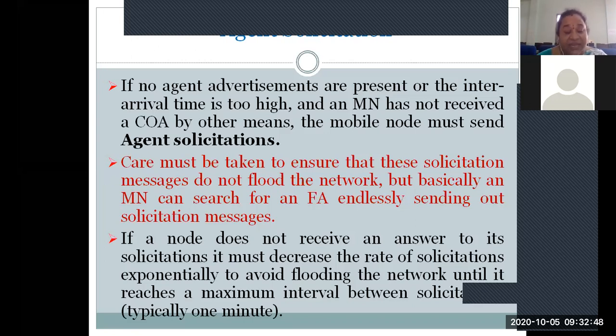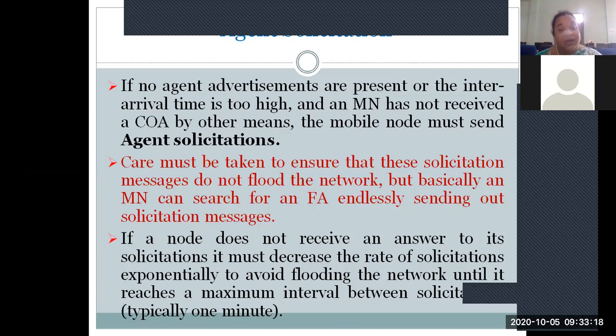But if agent advertisement is not available, and we are not able to identify any agent to allocate a COA for the moment to continue the communication, then the mobile node is going to send a request message to the agent. Who is sending the request here? The mobile node is sending the request to the agent, and that particular request is what we call the agent solicitation.